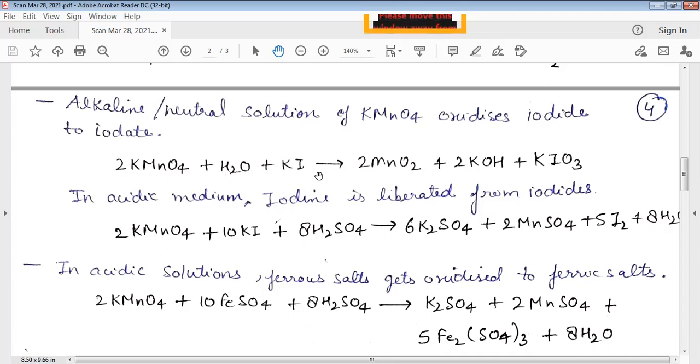Next, alkaline or neutral solutions of KMnO4 oxidize iodide to iodate. Here, this is potassium iodide, that is KI. So in the alkaline or neutral solution, KMnO4 converts this potassium iodide to potassium iodate, that is KIO3. In acidic medium, iodine is liberated from iodides. So in the acidic medium, that is in the presence of sulfuric acid, potassium iodide, that is KI, in the presence of KMnO4, that is potassium permanganate, is converted to iodine, I2.